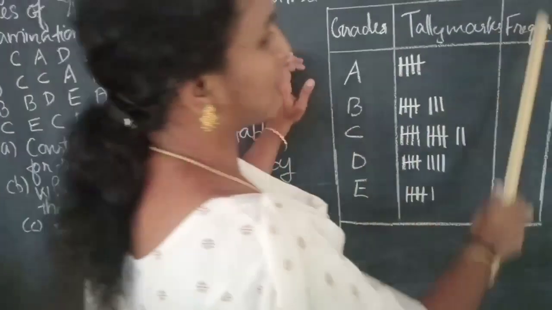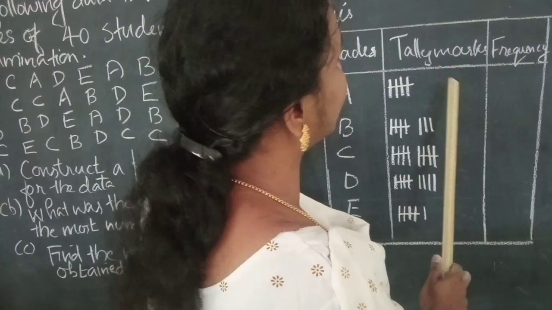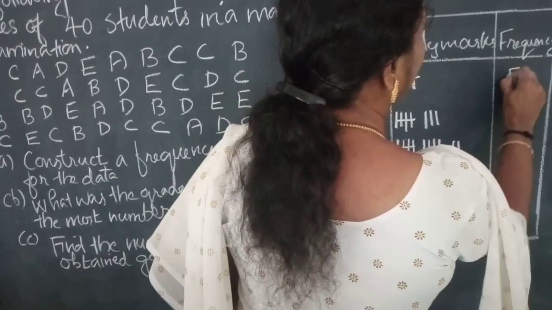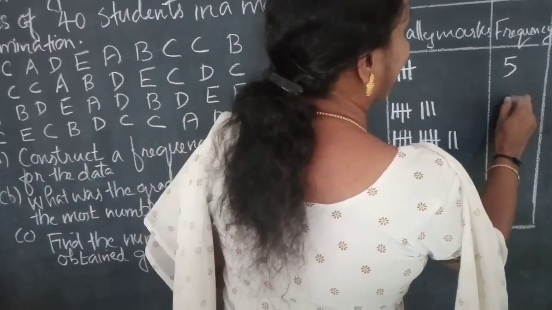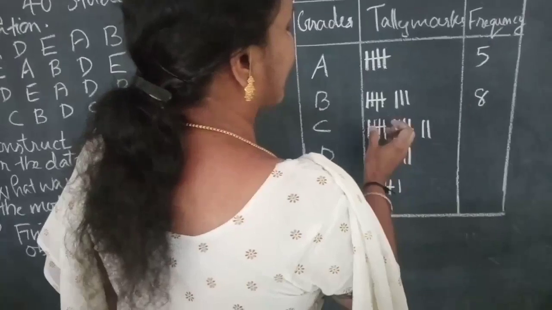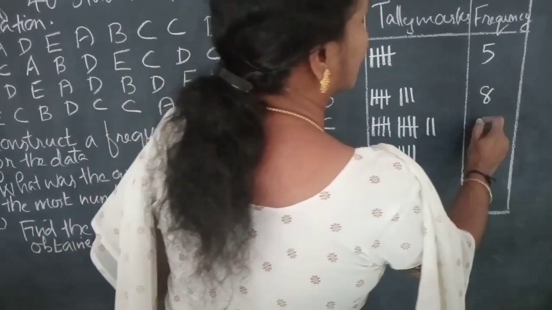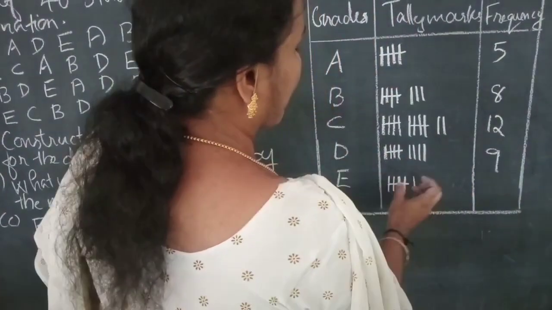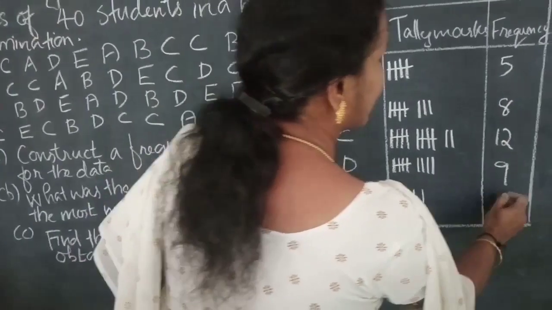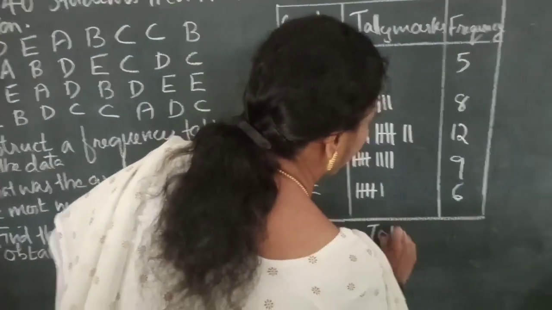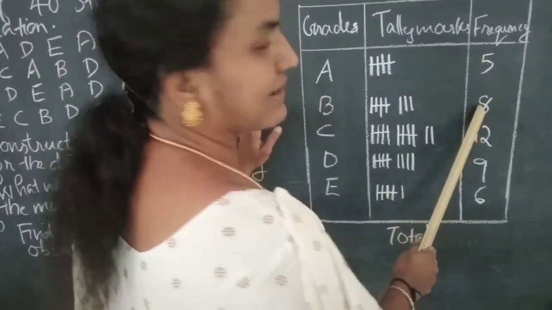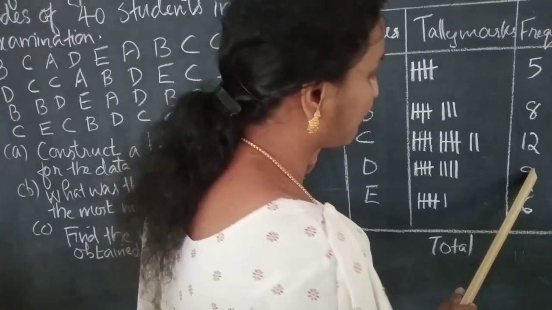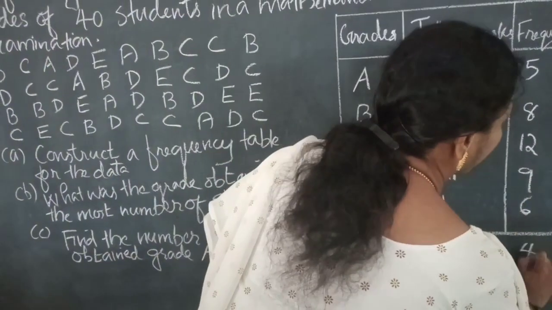Then the third column, frequency column, that means the number of times each class appears. That means occurs. So here 4 plus 1, 5. Here 5 plus 3, 8. Here 5 plus 5, 10. 10 plus 2, 12. Here 5 plus 4, 9. Here 5 plus 1, 6. So total A plus 5, 13, 13 plus 12, 25, 25 plus 9, 34, 34 plus 6, 40.